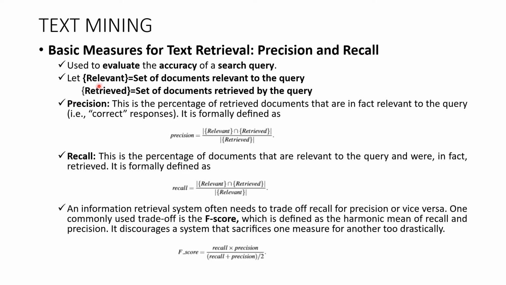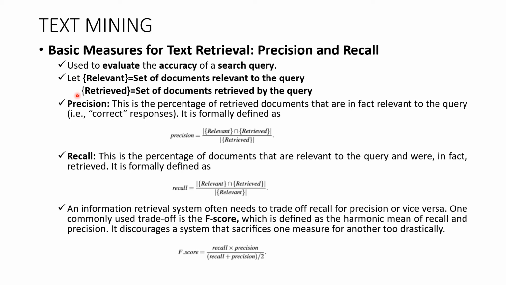Before that, some notations you need to know. Relevant indicates the set of documents relevant to the query. Retrieved indicates the set of documents retrieved by the query. So I think you can easily understand.